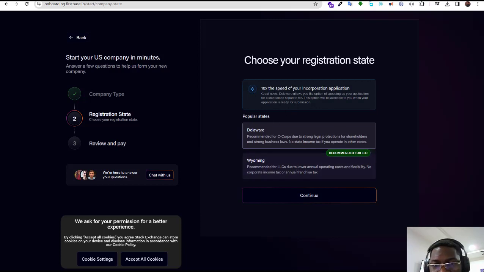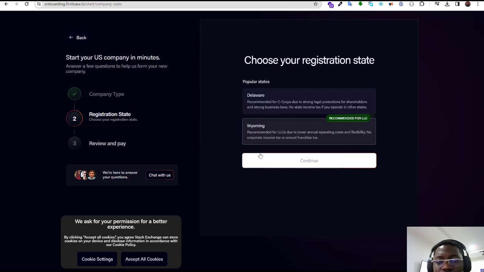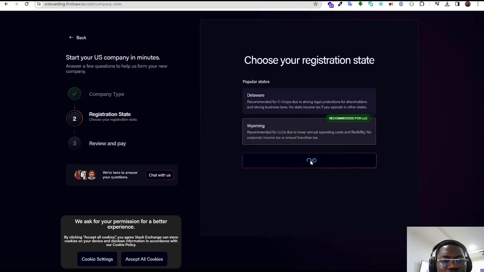It says 10 times the speed of your incorporation application. Delaware allows you the option of speeding up your application for a separate fee. This option will be available to you when your application is ready for submission. Okay, so that's just it. Now click on continue.